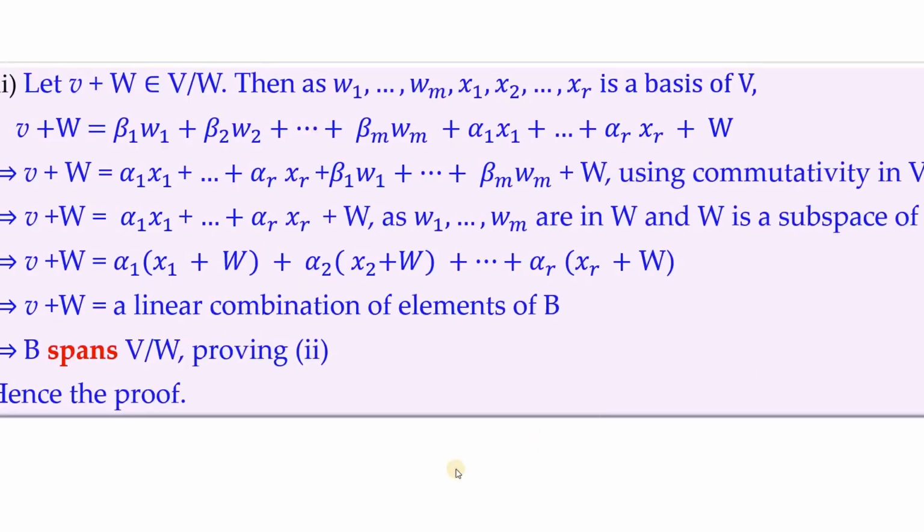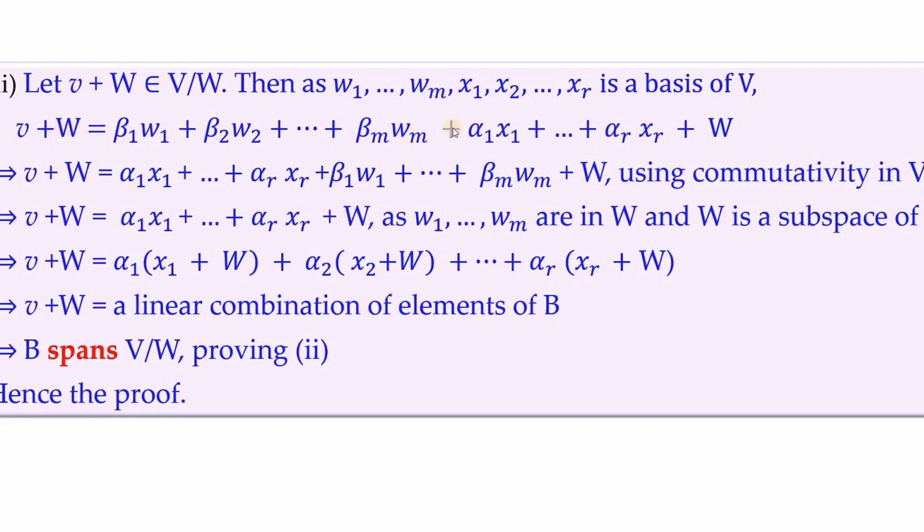Next we prove that B spans V mod W, for which we take an arbitrary element in V mod W. Then as W1 to Wm, x1 to xr is a basis of V, this v can be uniquely written in this way.